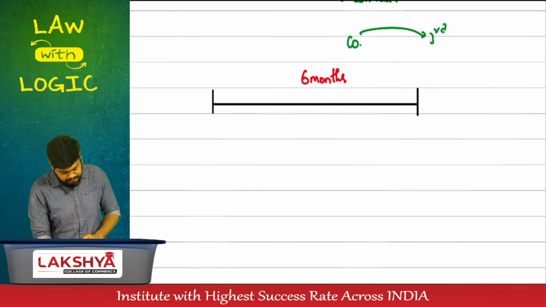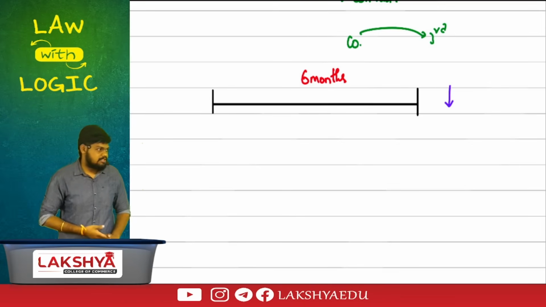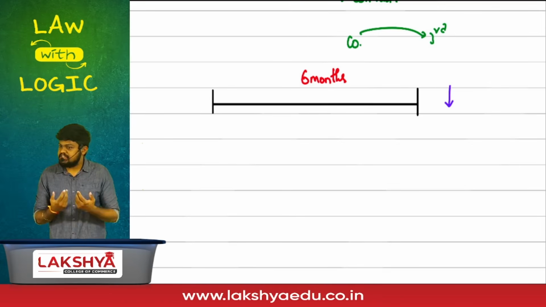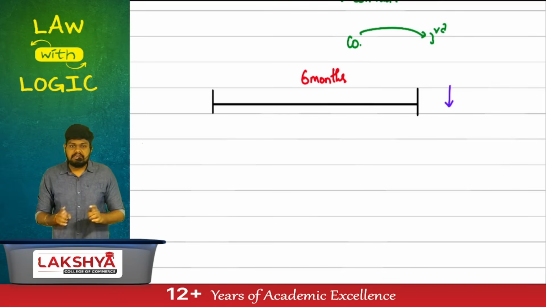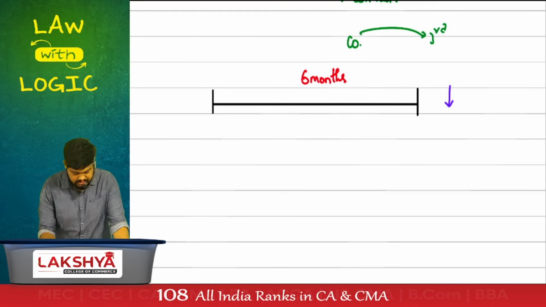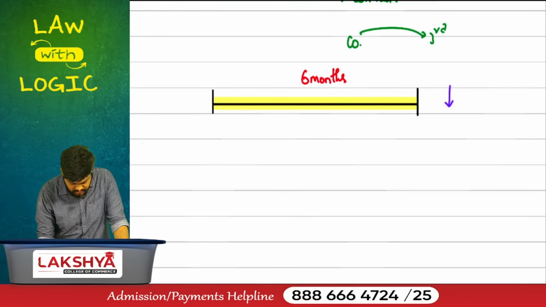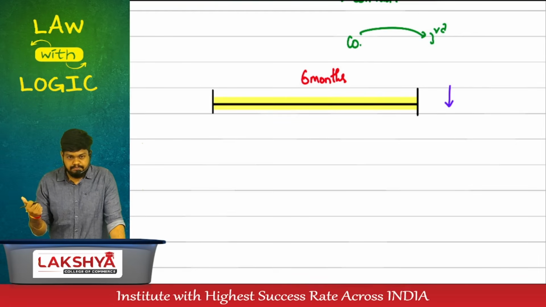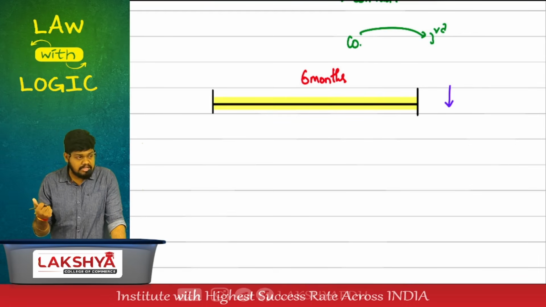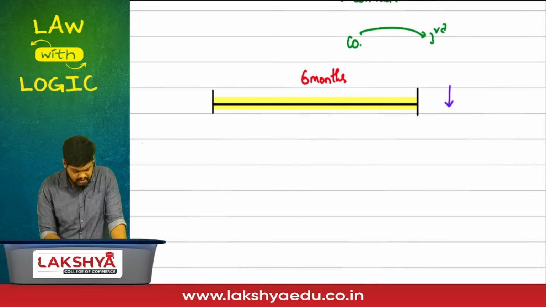Now comes the problem. We did not increase the number of members even after 6 months. 6 months have elapsed. You have not increased the number of members to 7, the minimum requirement. Start answering the question specifically asked. In the 6 months, are you a public company? Deemed to be a public company. Who gave you this assumption? The Companies Act. How many months did you get?